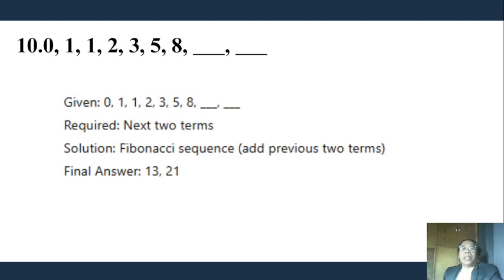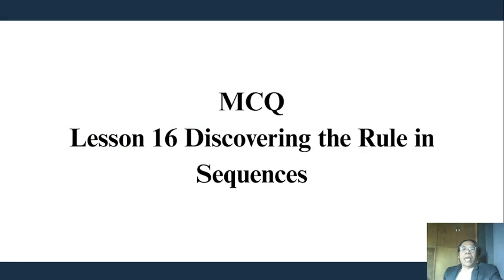Number 10: 0, 1, 1, 2, 3, 5, 8. The next two terms, solution, Fibonacci sequence. So add the previous two terms. So the answers are 13 and 21. Why? 5 plus 8 is 13. And then 8 plus 13 is 21. So those are the final answers for the next two terms of the given Fibonacci sequence.